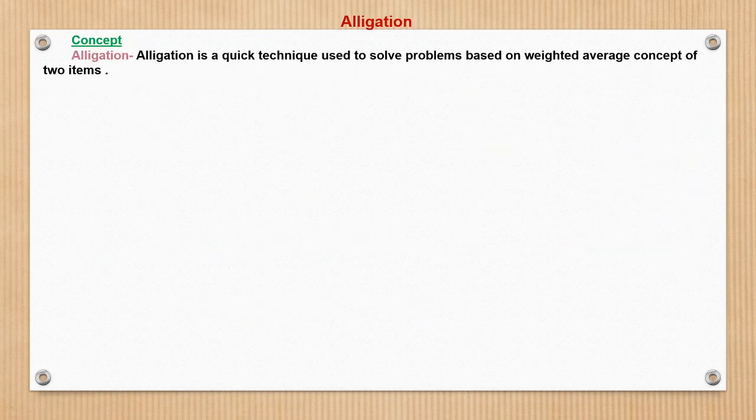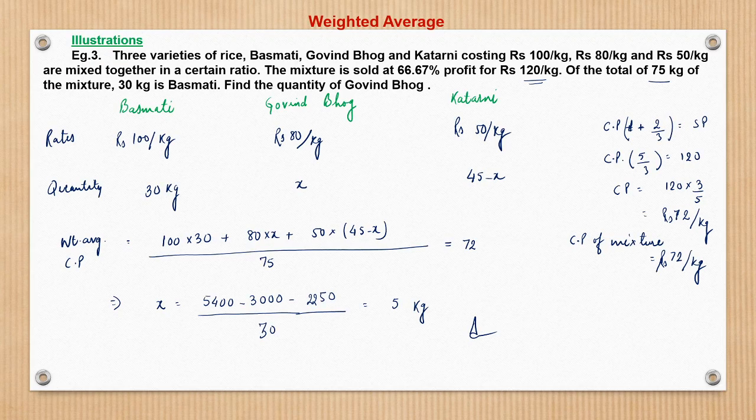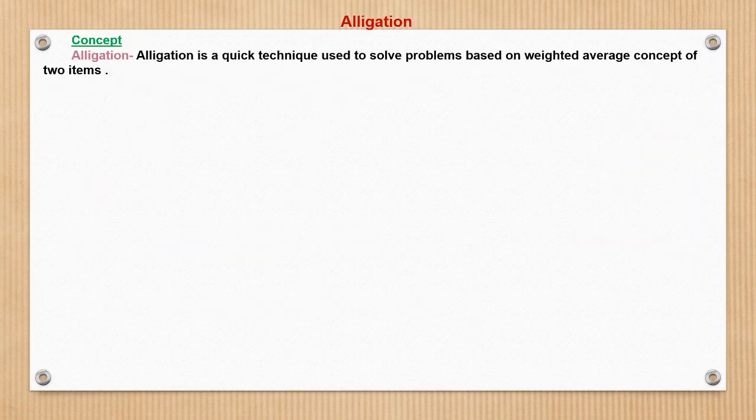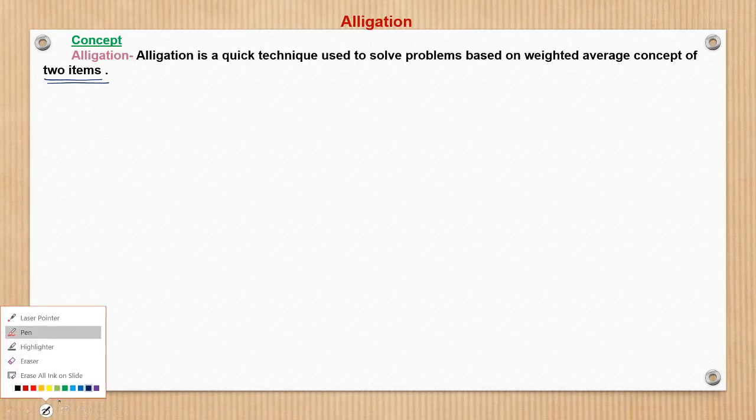So that was the basic concept of weighted average. Now we saw that weighted average, though it's very conceptual and basic in nature, may at times be time consuming also. So there is a process which goes by the name of alligation, using which we can solve this in really quick time. So alligation is a quick technique used to solve problems based on the weighted average concept of two items. This thing is to be noted: only for two items. Weighted average we can use for any number of items, but alligation can only be used for two items.